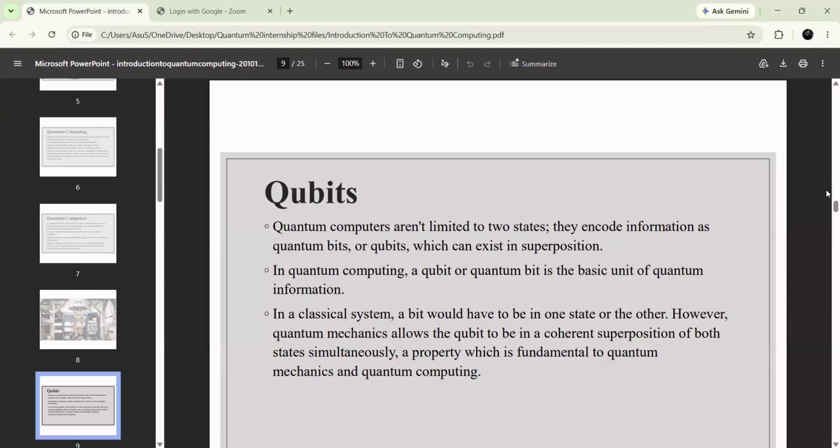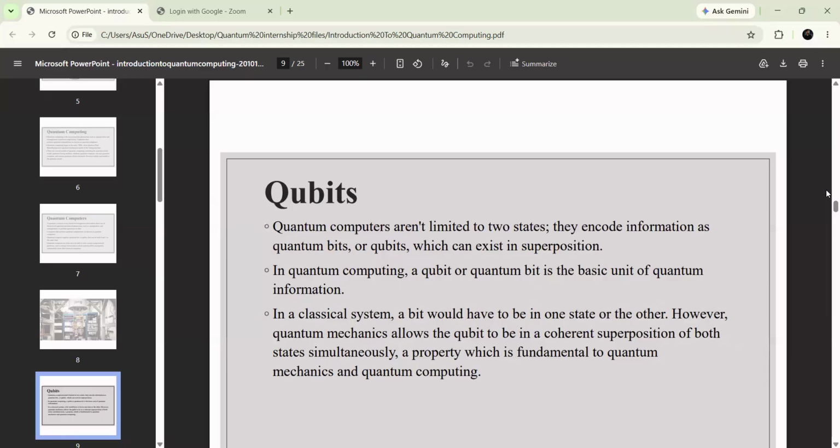if you look at this qubit, what is meant by a quantum bit, or qubit, in quantum computing? It is the basic unit of quantum information. Whatever quantum information we are having, a qubit is just its basic unit. And if you look at the classical systems, a bit will be in a single state, either the zero state or the other state.